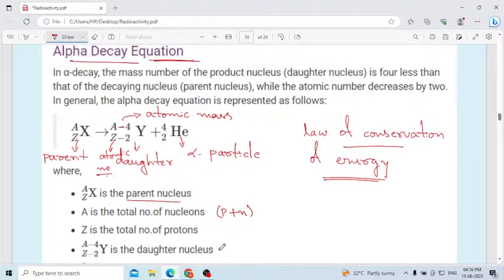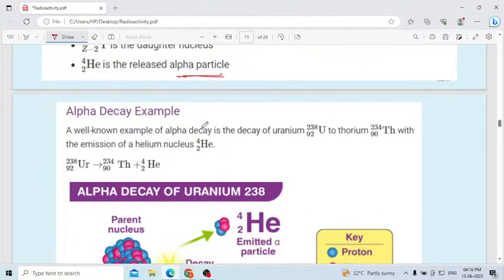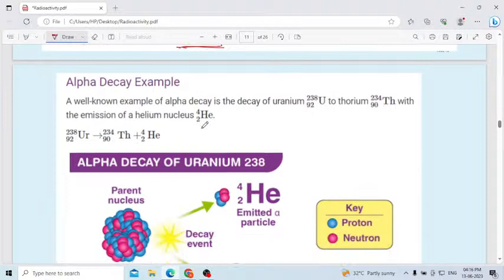Why, in the case of alpha decay, is helium released? Because to compensate for the reduced mass and the reduced atomic number, to balance that, the helium or alpha particle is released, to attain the law of conservation of energy. Not only alpha decay, beta and gamma, all the decays will follow the law of conservation of energy.